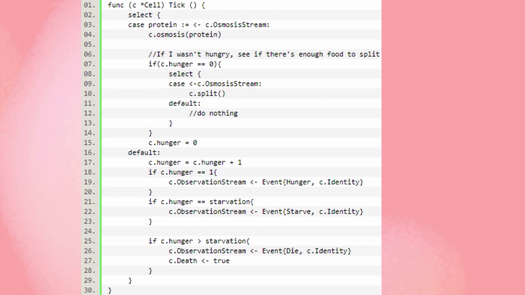So pretty simple there. If there is a protein in the osmosis stream, we osmosis. We'll look at the osmosis method in a little bit. But here's the interesting thing. If we weren't hungry and we just ate, and then there's more food and we're continuing to eat, we'll split. And that's the prokaryotes' binary fission. That's how we're representing it here.